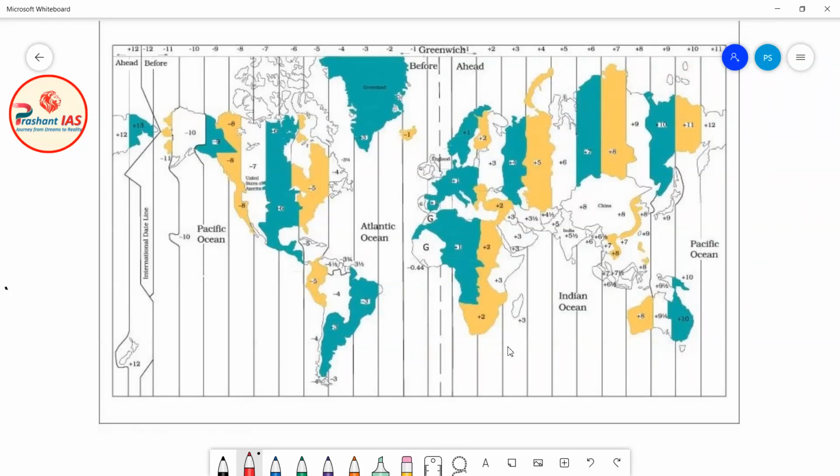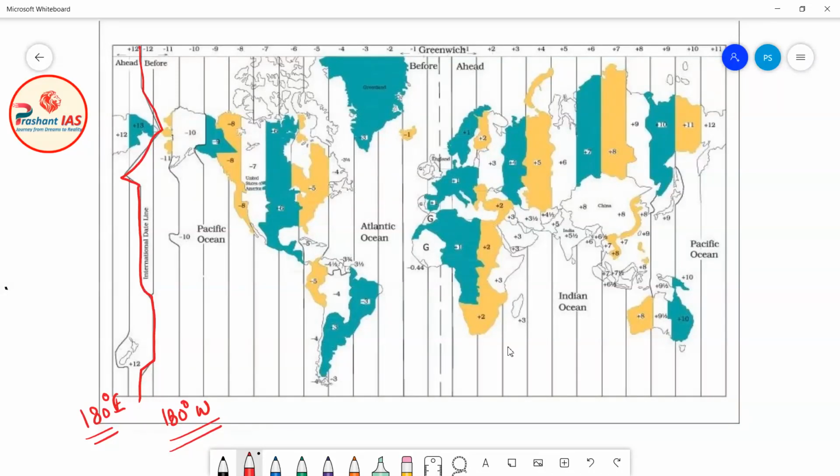This zigzag line on the map, which I am highlighting in red, is called the 180 degree west meridian of longitude, and the same line is called the 180 degree east meridian of longitude.